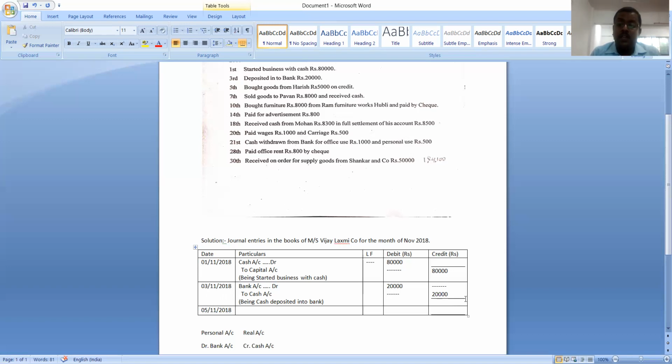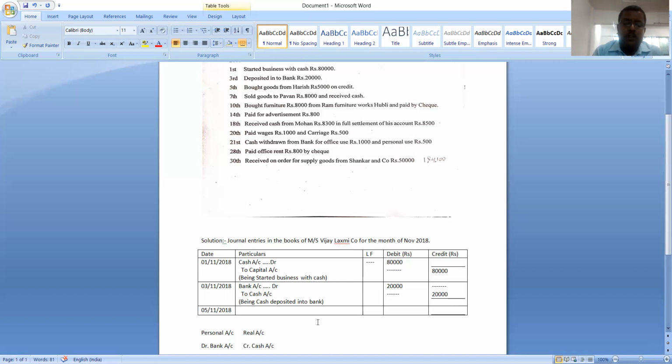Even if they mentioned the name of the person but specified cash, it indicates a cash transaction. In this transaction, they have mentioned the name Harish, but nowhere have they specified cash. Actually they have said on credit. Even if they had not said on credit, we have to take this as a credit transaction, because they have given the name of the person.